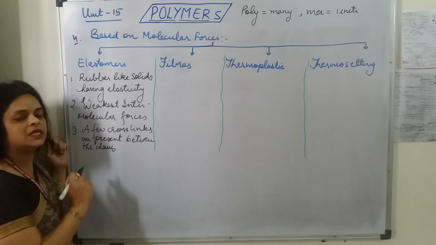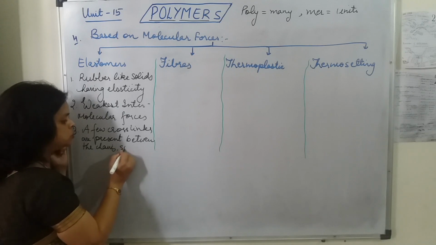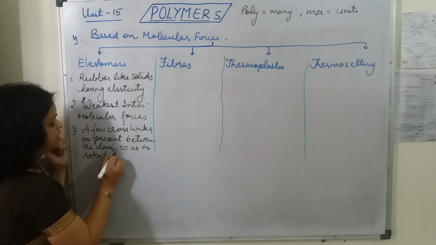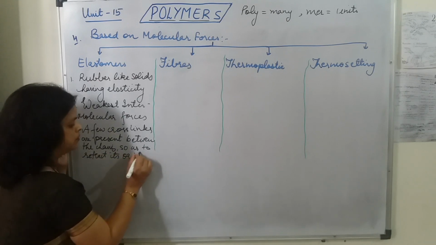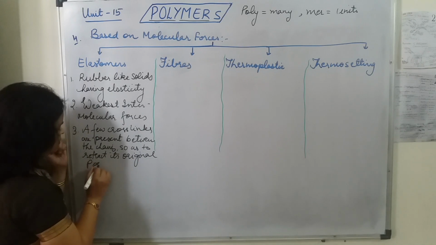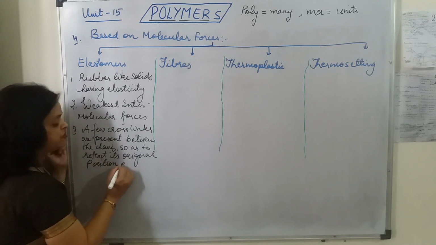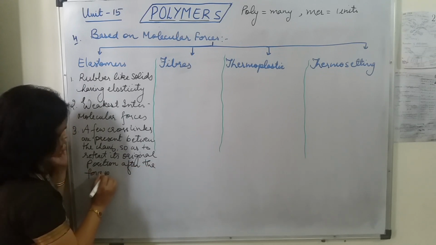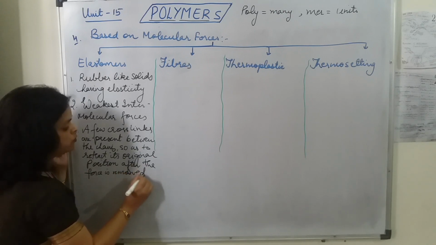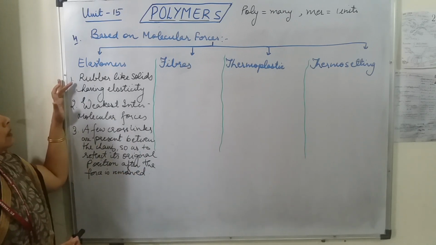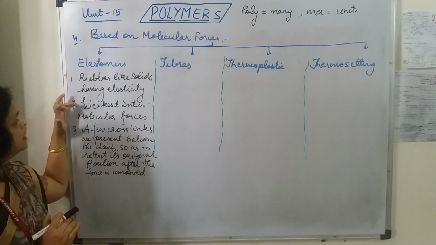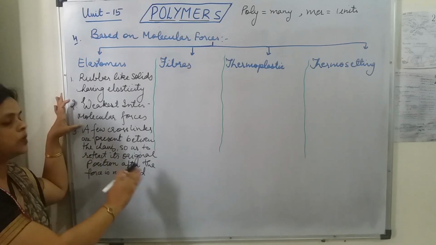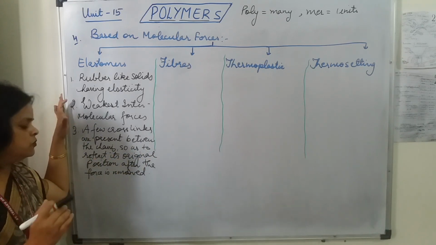So what we are saying, a few crosslinks are present between the chains so as to retract to its original position after the force is removed. So what we can say about the elastomers: they are rubber-like solids having elasticity, they have the weakest intermolecular forces, and a few crosslinks are present between the chains so as to retract to the original position whenever the force is removed.